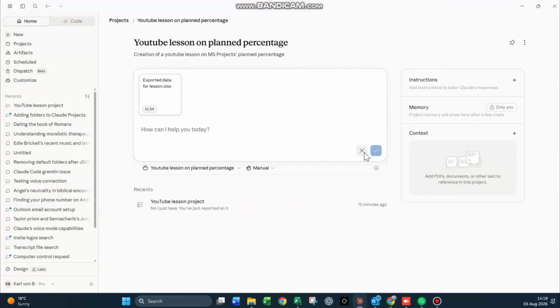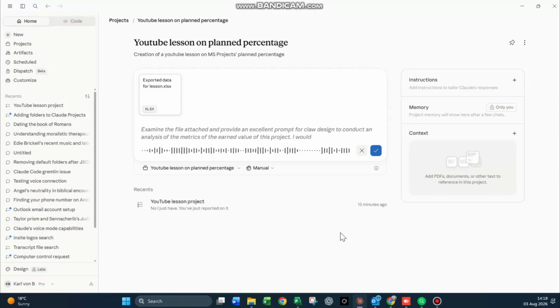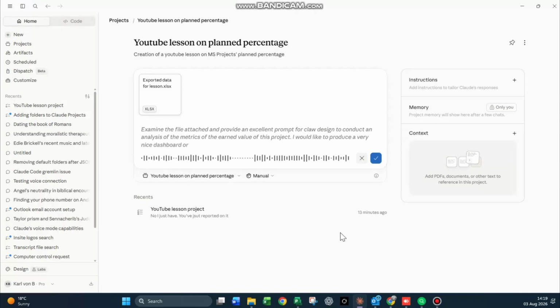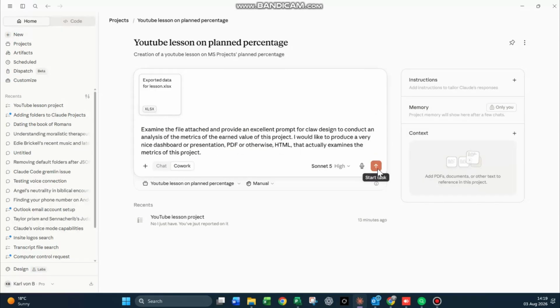Here's my prompt. I'm asking it to prompt. It's not the actual soundtrack, I'm overdubbing this. So examine the file attached and provide an excellent prompt for Claude Design. Conduct an analysis of the metrics of the earned value of this project. I would like to produce a very nice dashboard or presentation, PDF or otherwise HTML, that actually examines the metrics of this project. So there is my prompt.